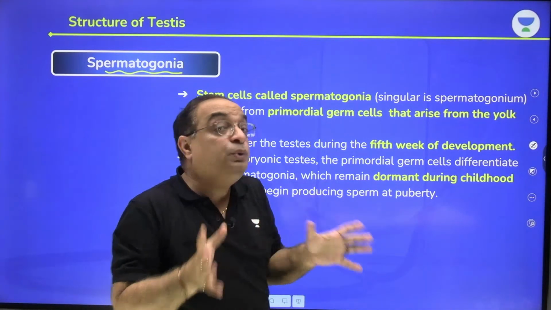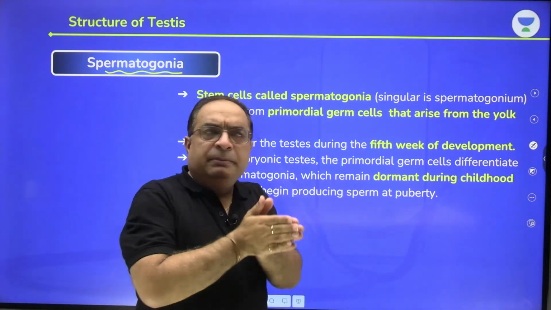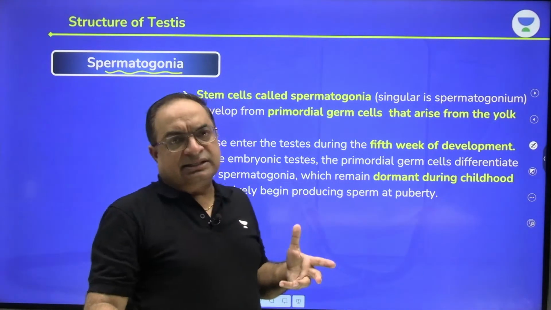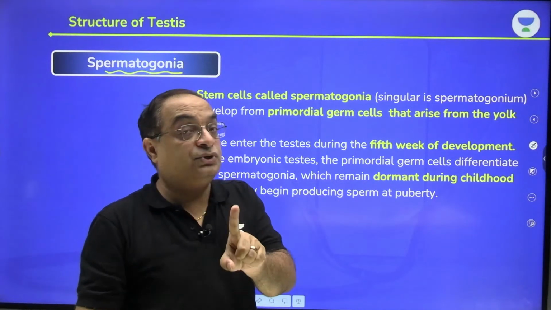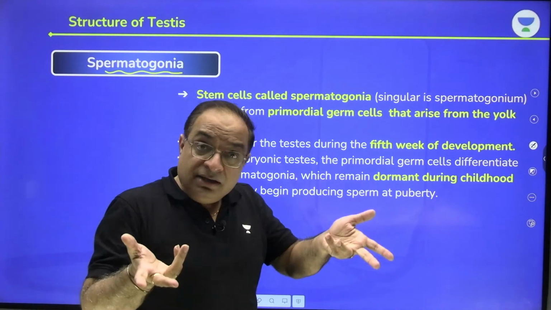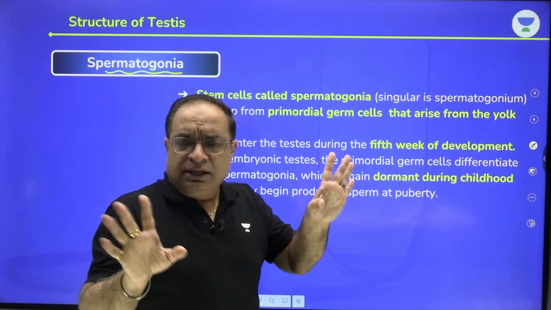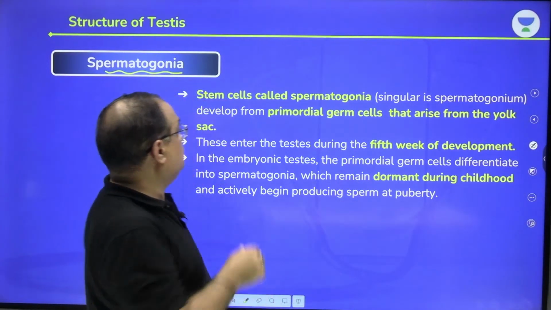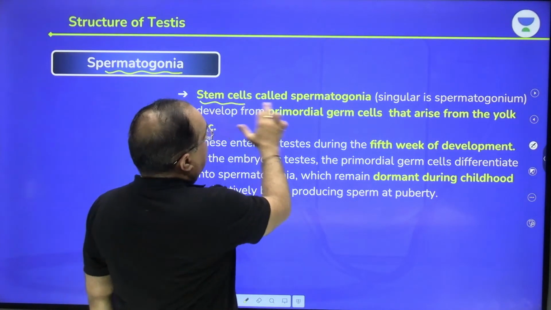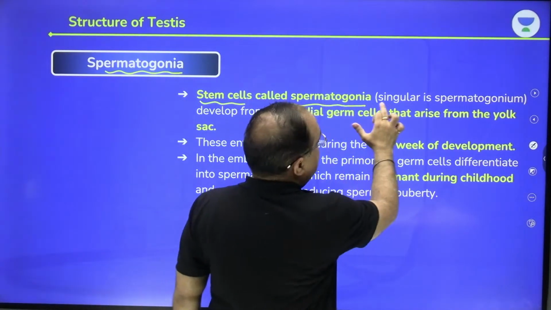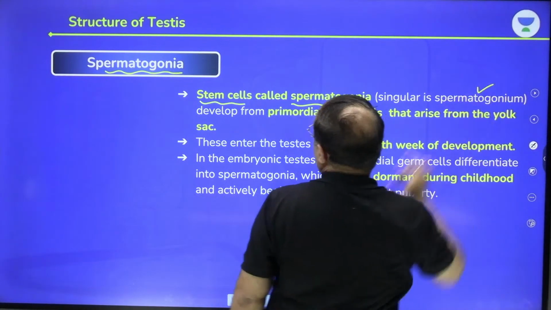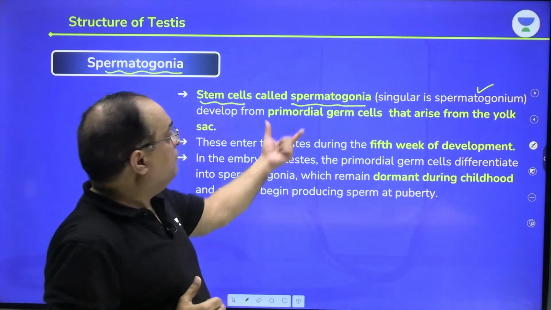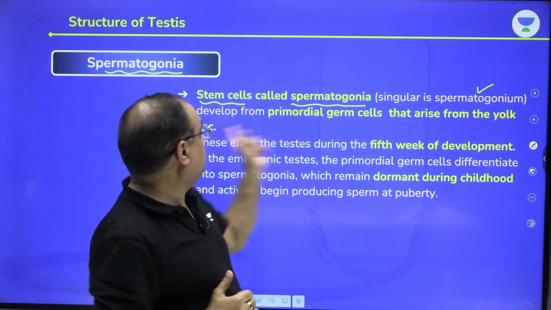Singular is spermatogonium. I told you, spermatogonia are the germinal cells. They are very sensitive to temperature. If the temperature is high, spermatogonia get destroyed. That is the reason the testes are located in the scrotum, for a favorable temperature. Stem cells called spermatogonia, singular spermatogonium, develop from primordial germ cells that arise from the yolk sac.